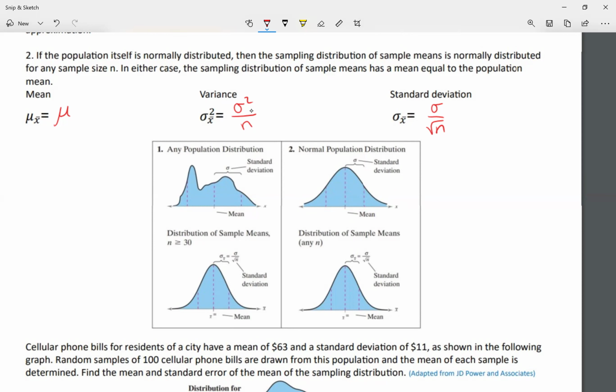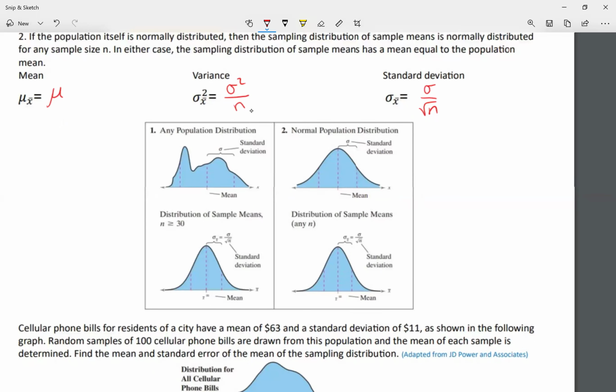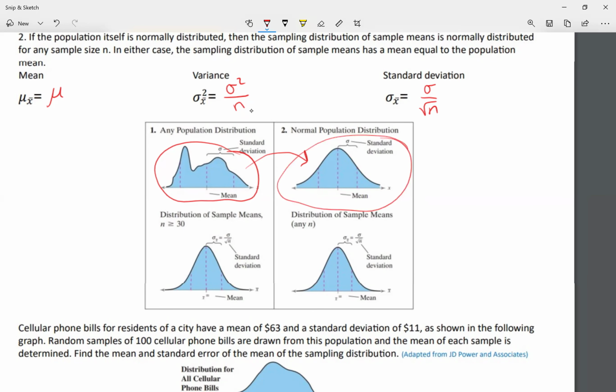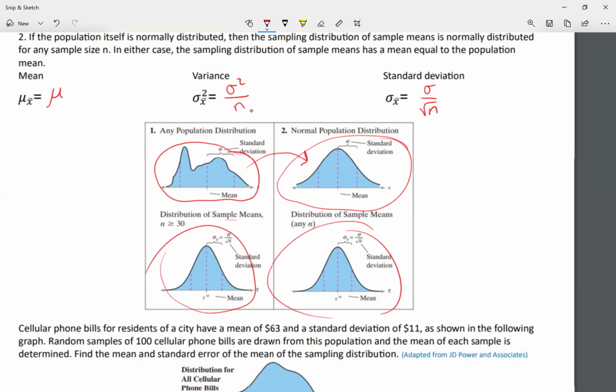Now, any population we're given, right? Our population can have a graph looking like this. Any population, as long as the sample is at least 30. So remember, that's what we read. As long as the sample is at least 30, it will look like a normal distribution. So we'll follow the idea of a normal distribution. It doesn't matter how the graph looked, as long as the sample is at least 30. If our population was normal to begin with, well, obviously it stays normal.